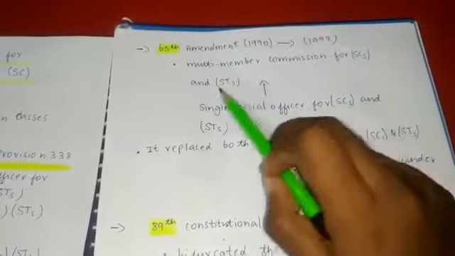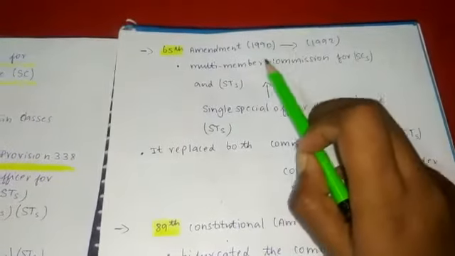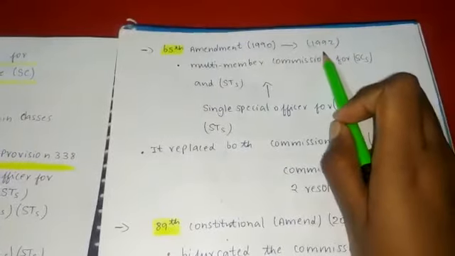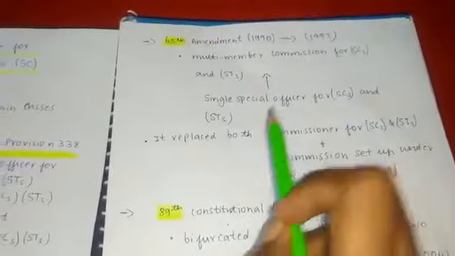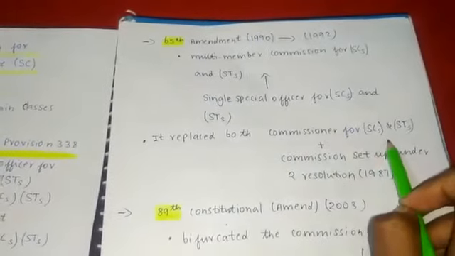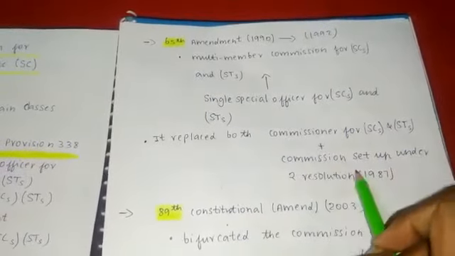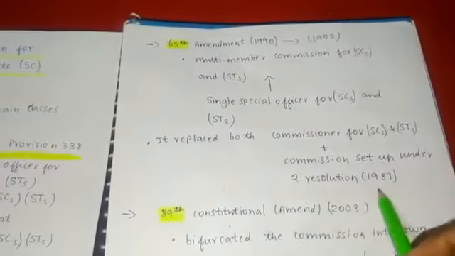So it replaced two things: one is the Commissioner for SC and STs, plus the commission set up under the second resolution of 1987.